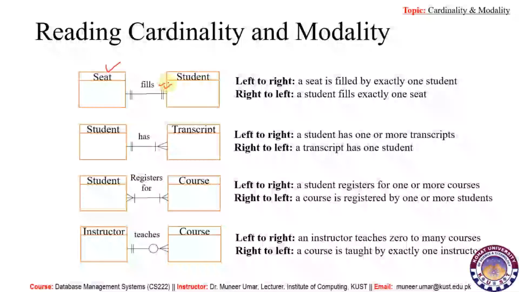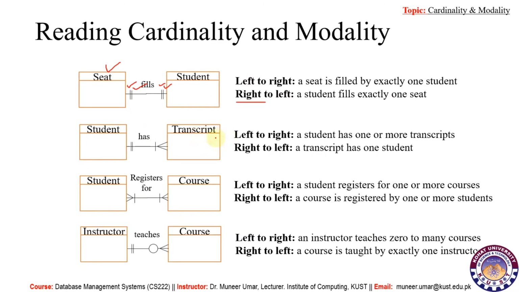So cardinality and modality both are 1. If we read this from right to left, then a student fills exactly one seat. So from the other side, one student can fill at minimum 1 seat and at maximum 1 seat.